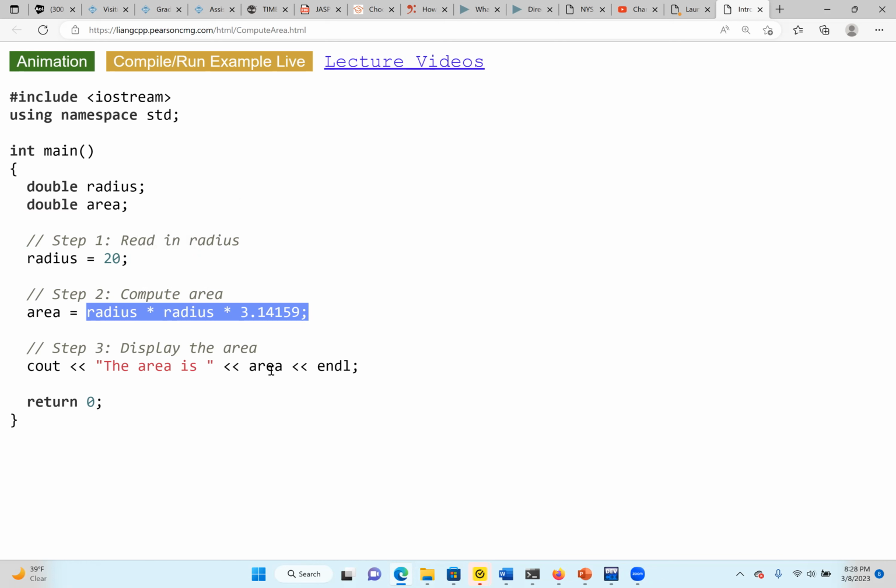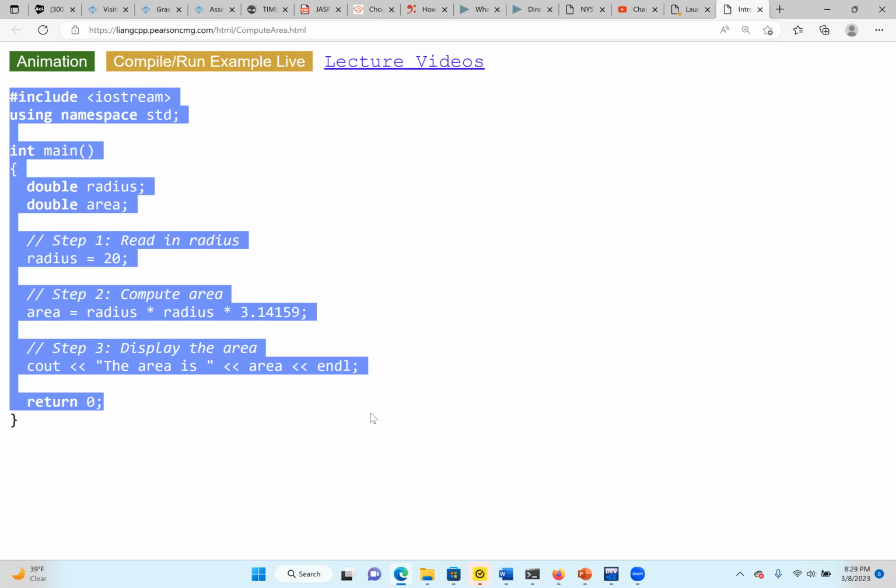Then the last section is to display the area, which is our output. Here we say the area is the content of the variable, which will not be in double quotation marks. If I have a value in a variable and I want to print it, I can just use cout with the double left arrows and print the content. This will print the content of area. If I put double quotation marks on it, it will print the word area because it's a string.